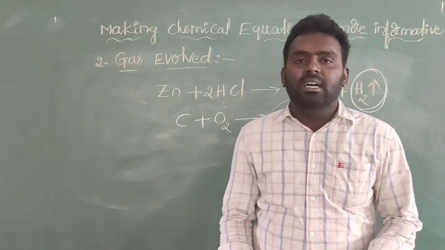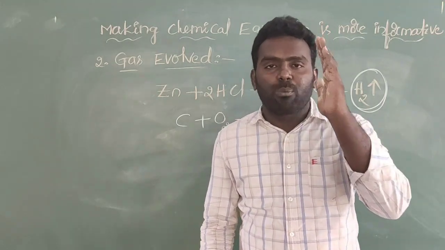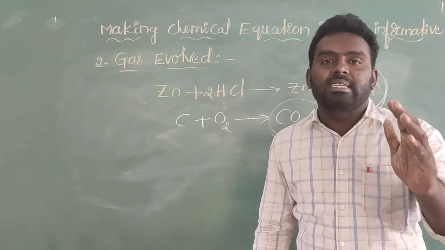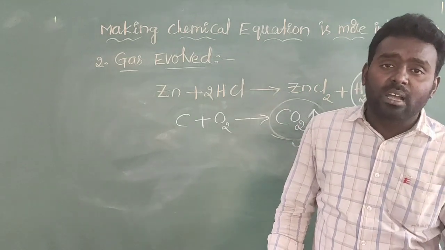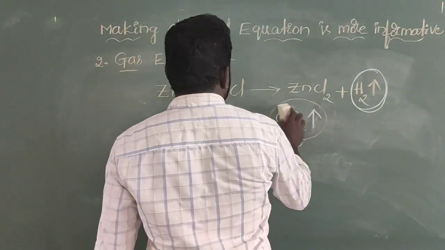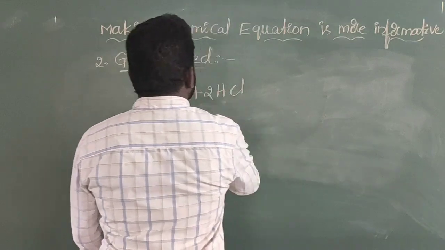Finally, if you write the upward arrow mark, it compulsorily indicates a releasing of a gas. Therefore this is called a gas evolved. And next I am going to discuss the third one.